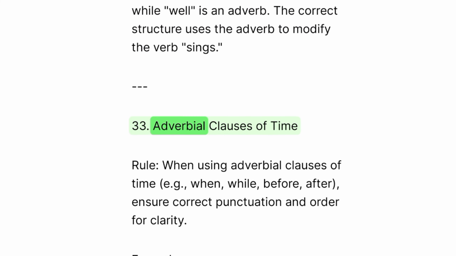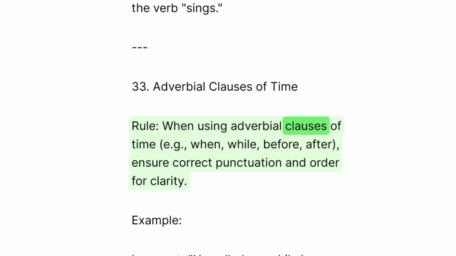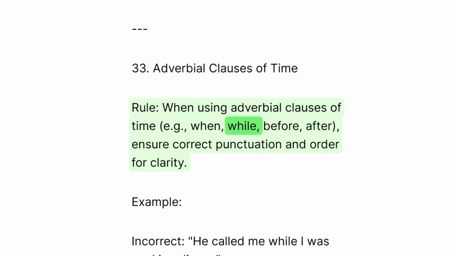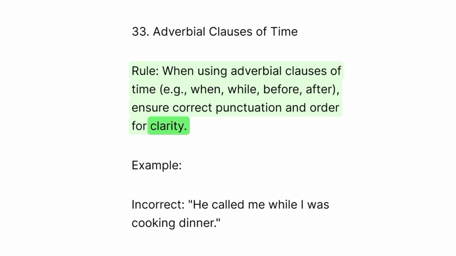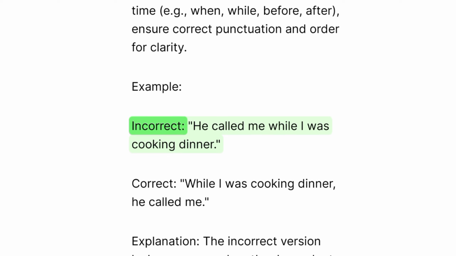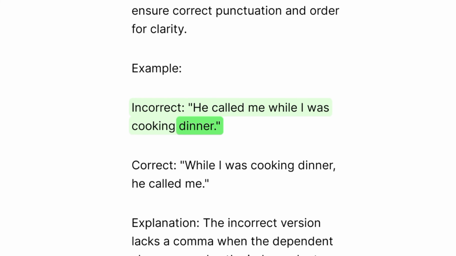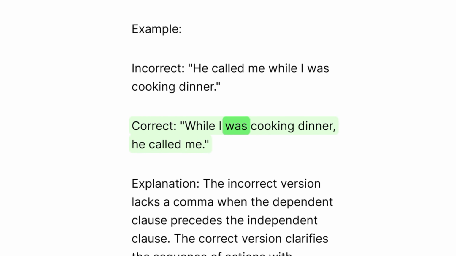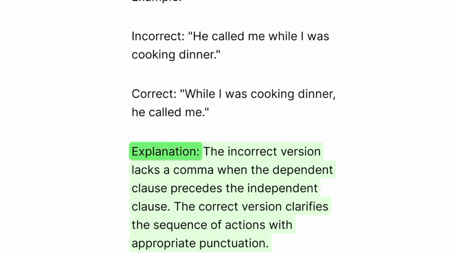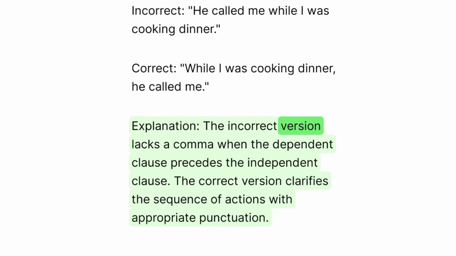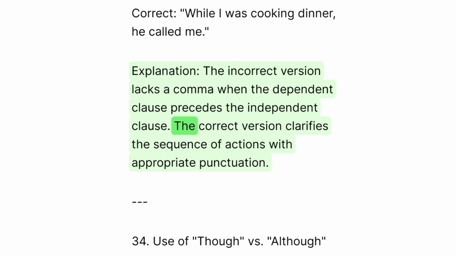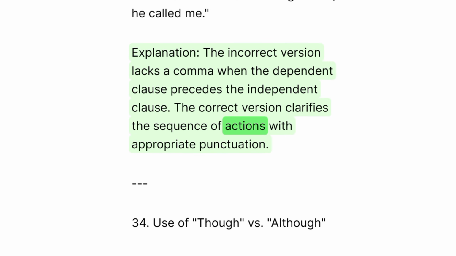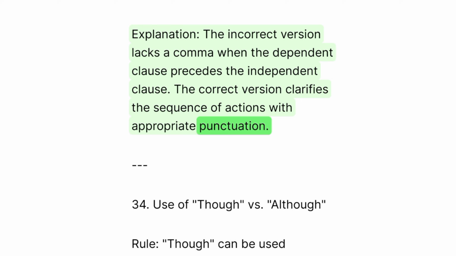33. Adverbial clauses of time. Rule: when using adverbial clauses of time, for example, when, while, before, after, ensure correct punctuation and order for clarity. Example: incorrect. He called me while I was cooking dinner. Correct. While I was cooking dinner, he called me. Explanation: the incorrect version lacks a comma when the dependent clause precedes the independent clause. The correct version clarifies the sequence of actions with appropriate punctuation.